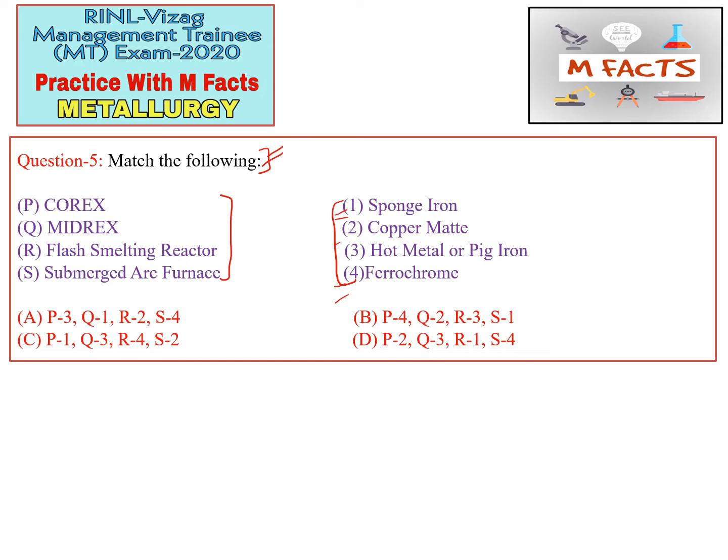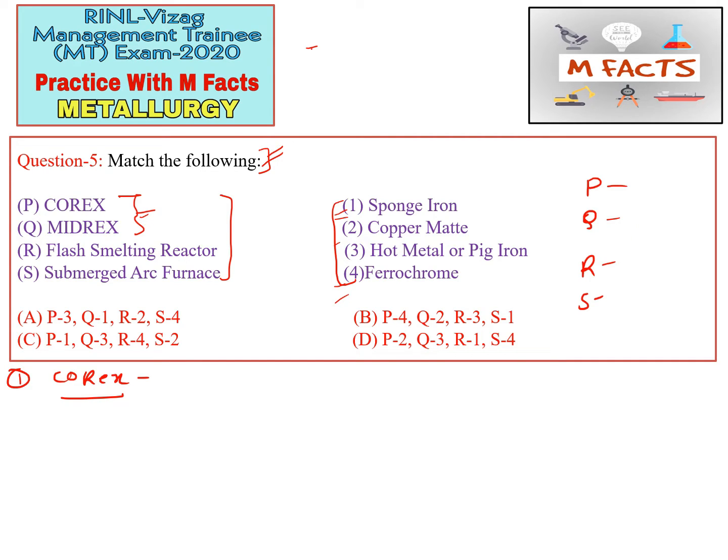First of all we will see what the Corex process is, and then we will move to the answer, making our code. I have already told you we will not directly jump into the options for matching type of questions. We will generate our own code. The first process is the Corex process. People have a lot of doubt regarding the Corex and Midrex processes. What is this?